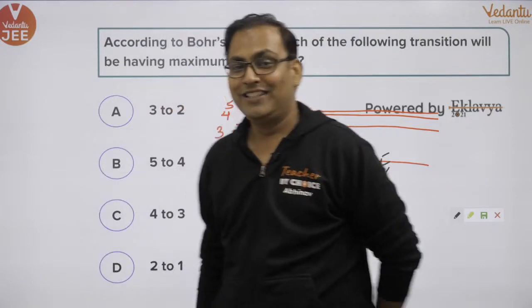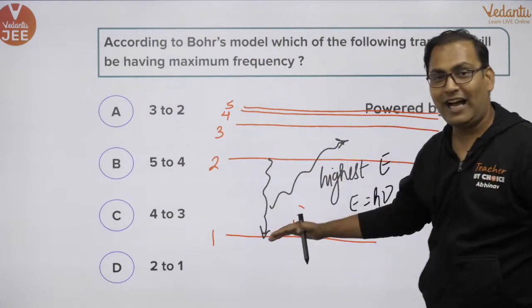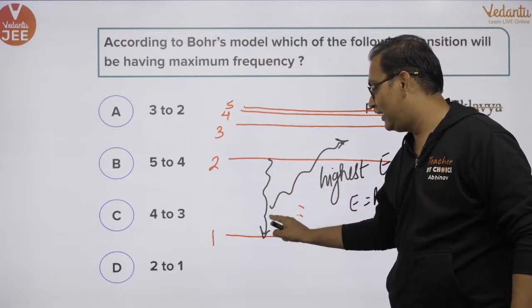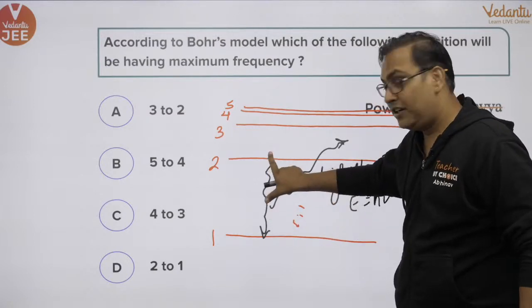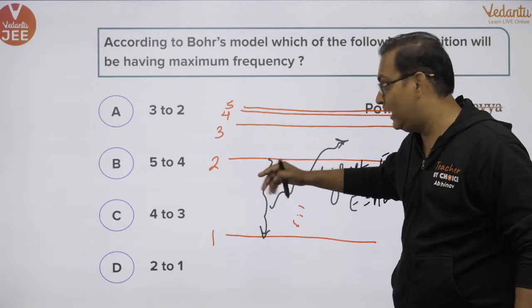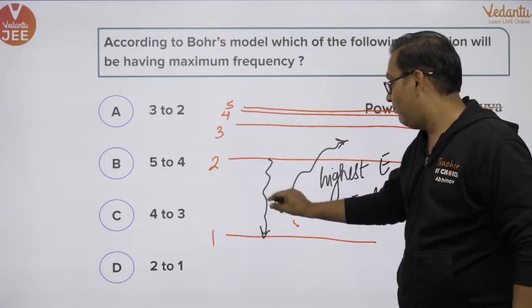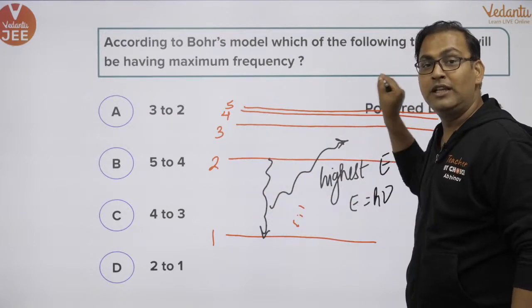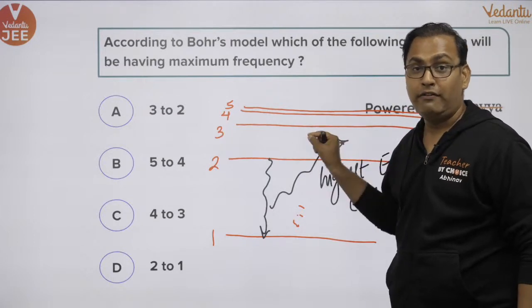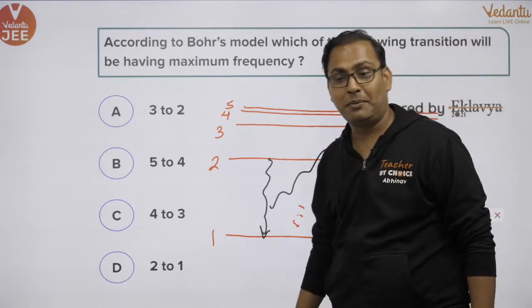So if the energy difference is high, when the electron is coming down, the energy of the radiation will be equal to the energy difference. When this energy is coming out, this energy will have very high frequency because energy is directly proportional to frequency.